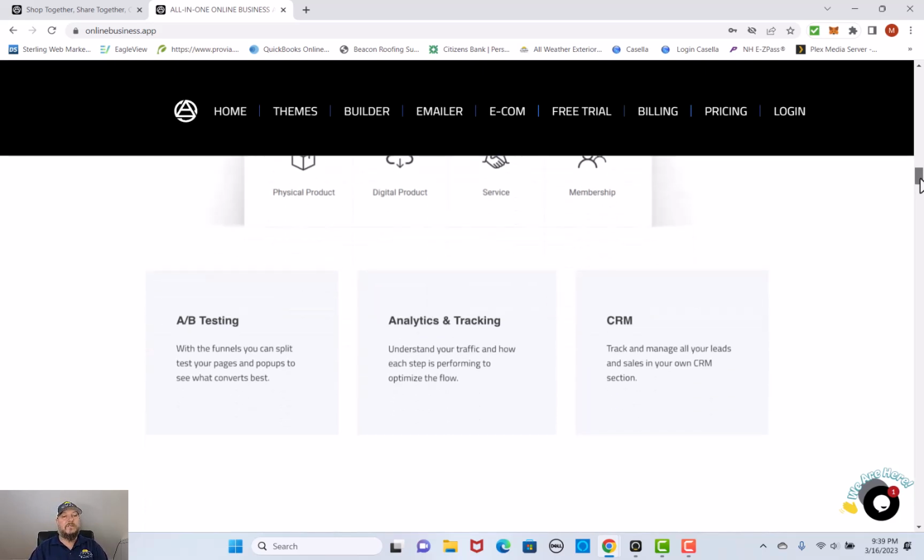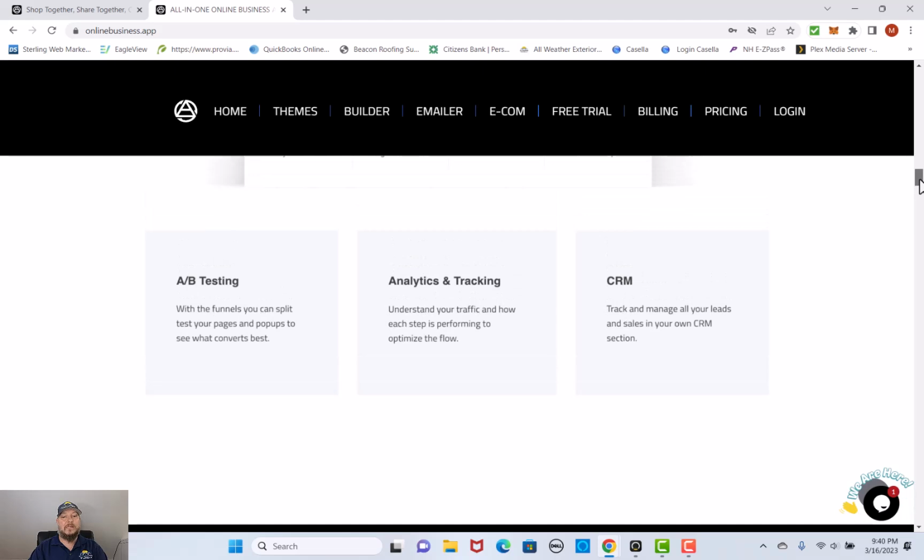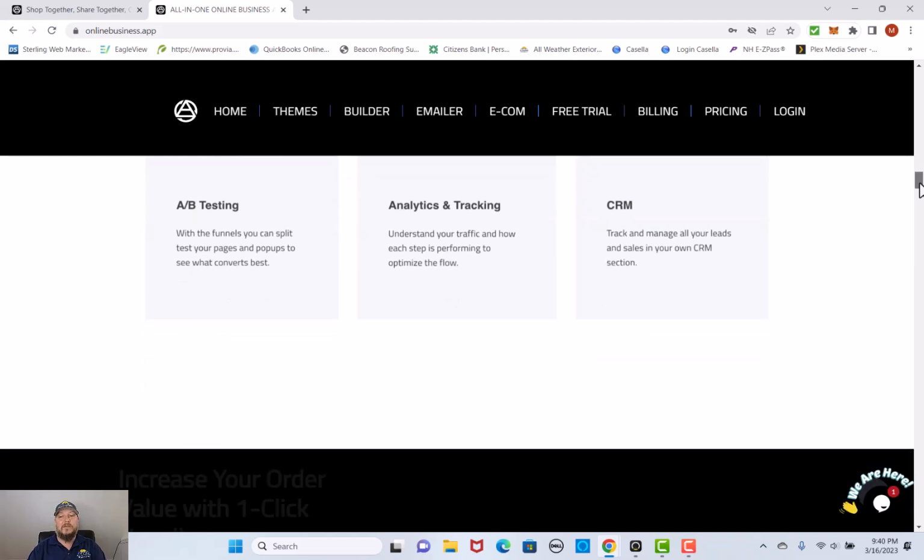So with all of these tools, the A and B testing, the analytics and tracking, and of course the CMR, the Customer Relationships Manager, you can track and manage all of your lead sales in your own CMR section of your website. So you don't have to go out and get an additional CMR or some sort of outsourced company that you're paying a monthly subscription for, when this software has everything built in for you, where you can track and manage everything about your sales and your leads.